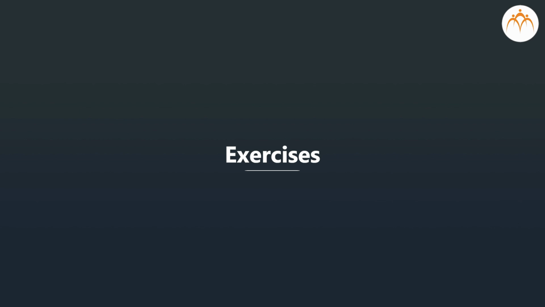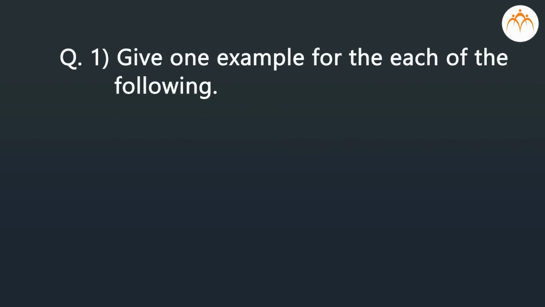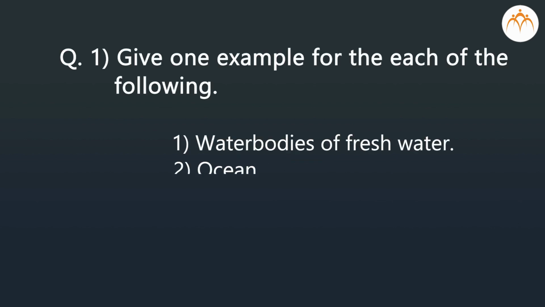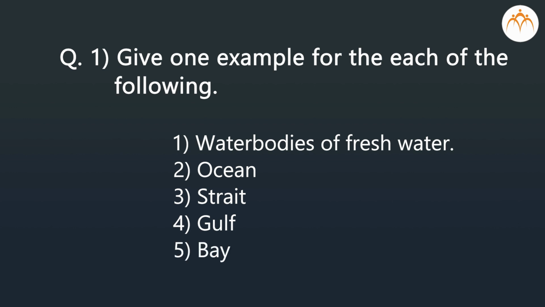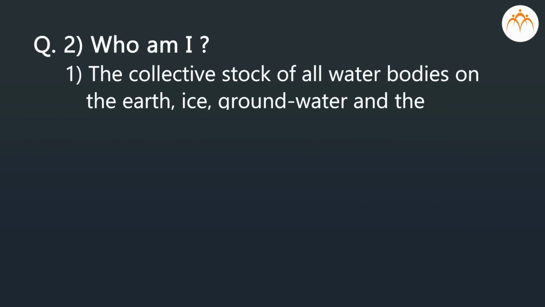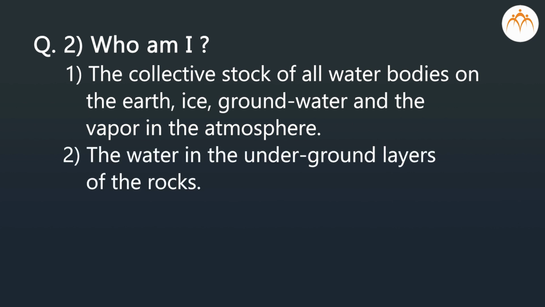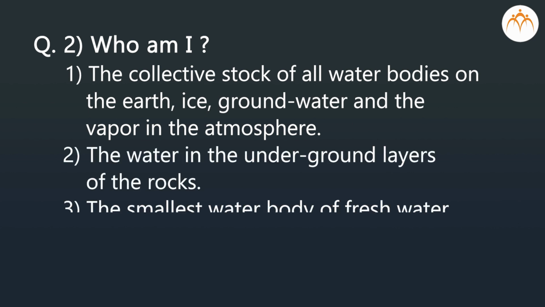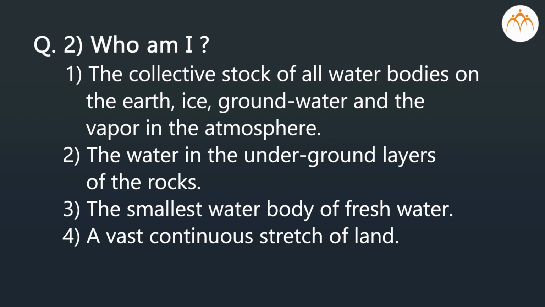Exercise. Give one example for each of the following. Water bodies of fresh water. Ocean, strait, gulf, bay. Who am I? The collective stock of all water bodies on the earth, ice, groundwater and the vapor in the atmosphere. The water in the underground layers of the rocks. The smallest water body of fresh water. A vast continuous stretch of land. The land on the earth.